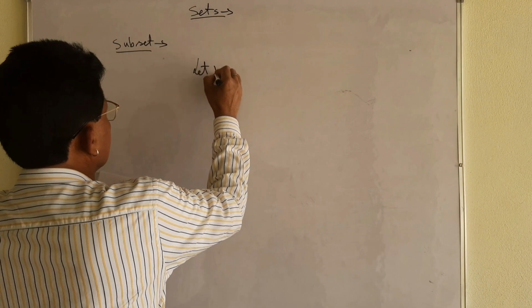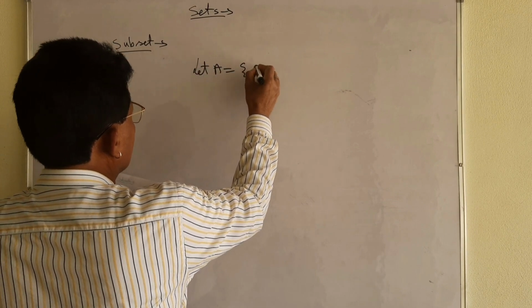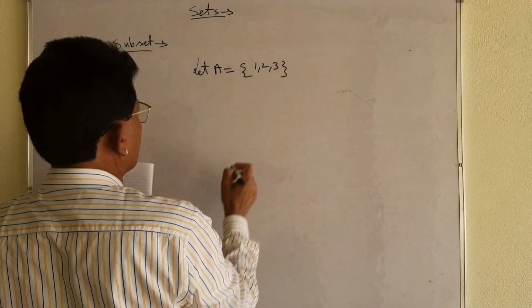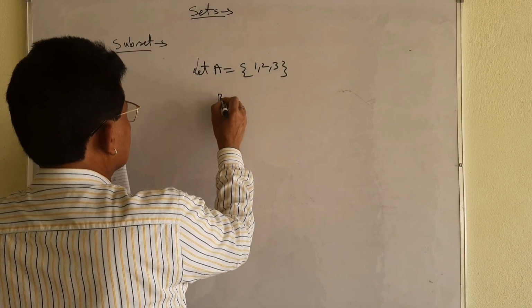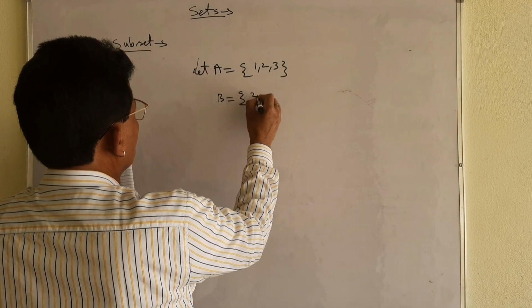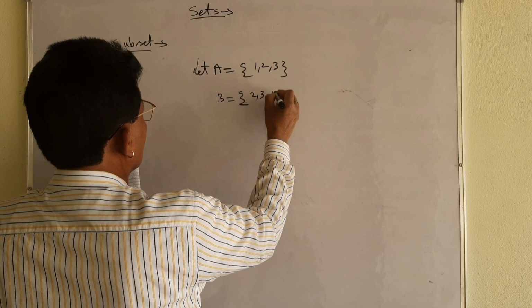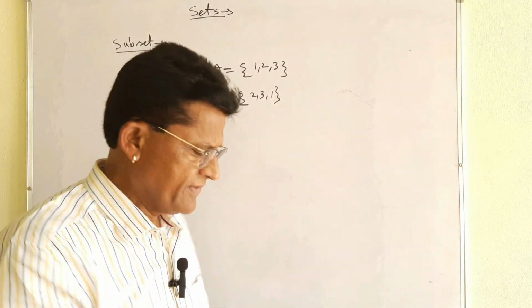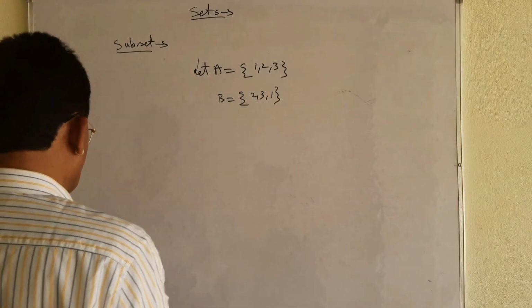Let A be equal to, let me take some elements, 1, 2, 3. Okay? And let me take the set B, 2, 3, 1. I have taken this because a very important thing I will explain over here. That is why see carefully. Okay?